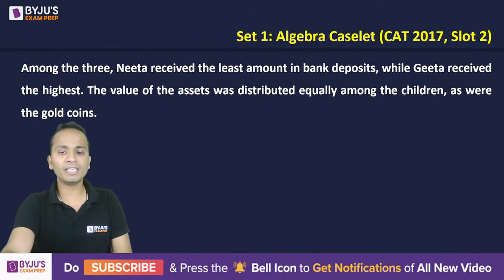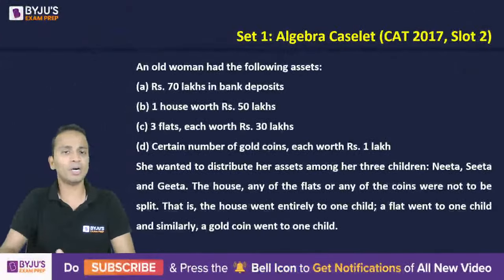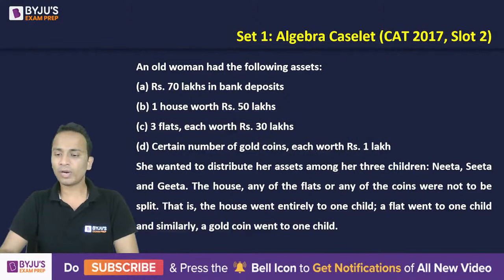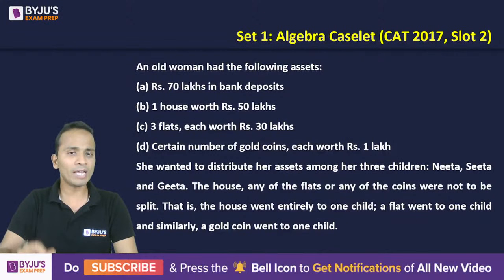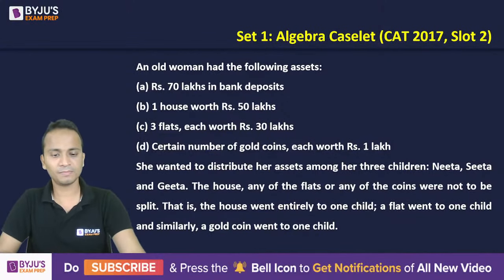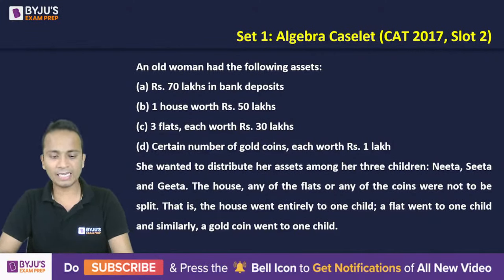I'll give you 1 minute to analyze this scenario. So I'll take you back to the previous slide where the entire information was given. So you can note down whatever is the total asset and start working on this. I'll give you 1 minute to analyze, and then we'll discuss the proper way of finding the solution. So take 1 minute and try to distribute this entire asset among the three children.